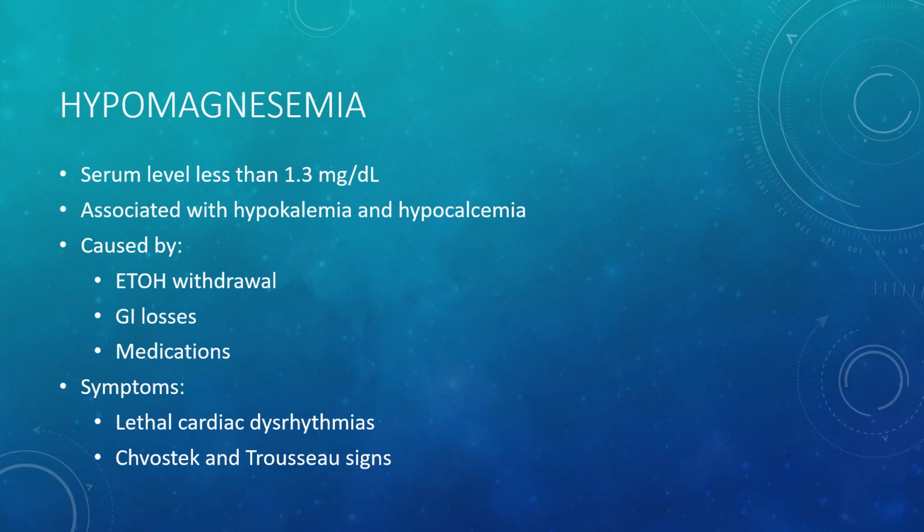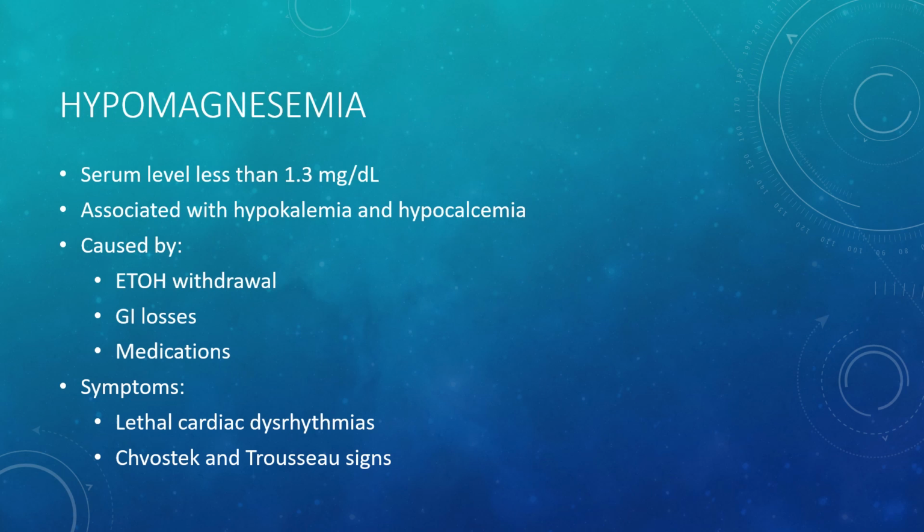Hypomagnesemia is a low serum magnesium level, less than 1.3 milligrams per deciliter. It's frequently associated with hypokalemia and hypocalcemia. Because it's bound to albumin, we need to evaluate our albumin levels when we're evaluating our patient for hypomagnesemia. The total magnesium count may be low if the albumin level is low, but if we looked at ionized magnesium, the levels might actually be normal.